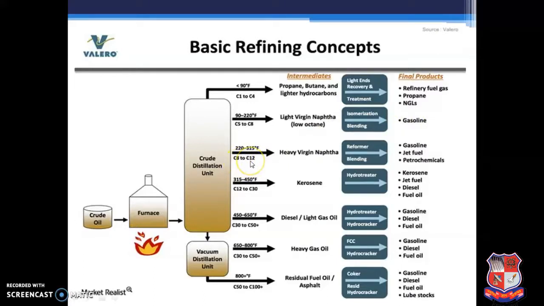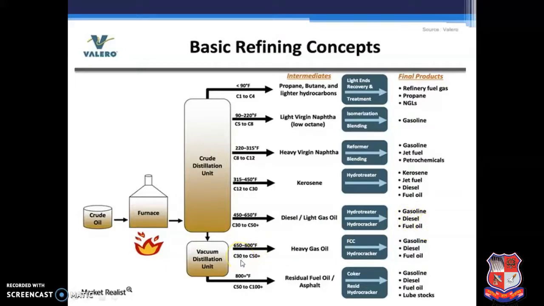Carbon number 8 to 12 compounds are the heavy virgin naphtha. Reformer and blending processes are used to convert it into gasoline, jet fuel and some other petrochemicals. Carbon number 12 to 30 is kerosene. By means of hydrotreater, it can be converted into finished kerosene, jet fuel, diesel, fuel oil. Carbon number 30 to 50 is diesel or the light gas oil. With the help of hydrotreater or hydrocracker, it can be converted into gasoline, diesel, fuel oil.